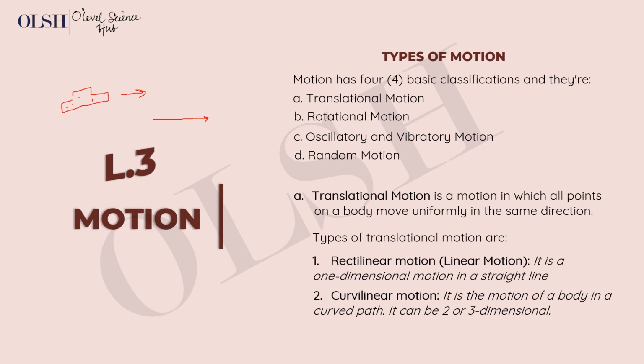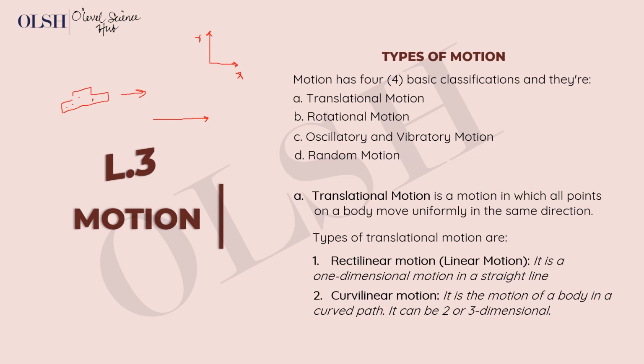When you say one dimensional, it means you can represent it on just one axis. Let's say this is your y axis on the Cartesian, and this is your x. You can represent the motion of this object in just one axis.